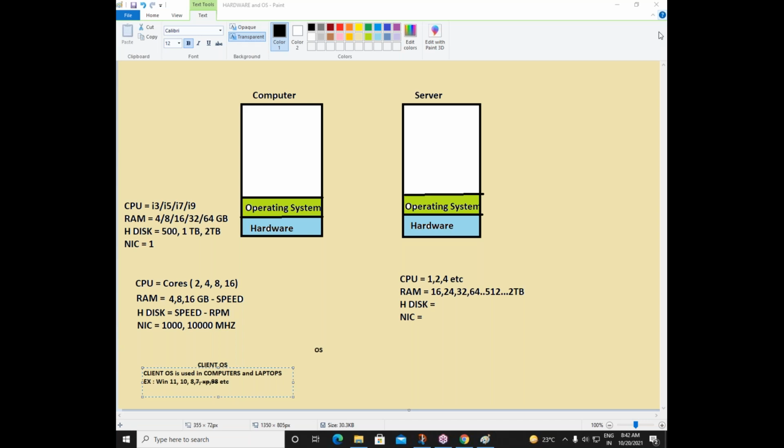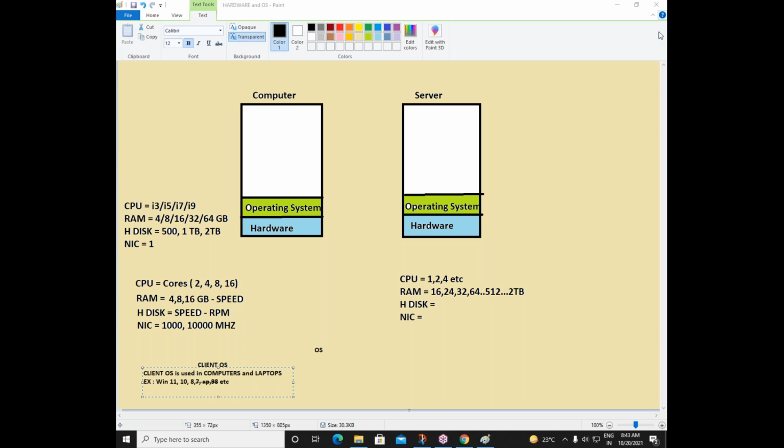Who is the user? I am the user, you are the user. What is the hardware? The hardware is your machine, right? So how do I save some data in my hard disk? The operating system will allow me to save the data in the hard disk. Or how do I browse the internet? The operating system will allow me to browse the internet. So the operating system is the interface between a user and hardware, right?